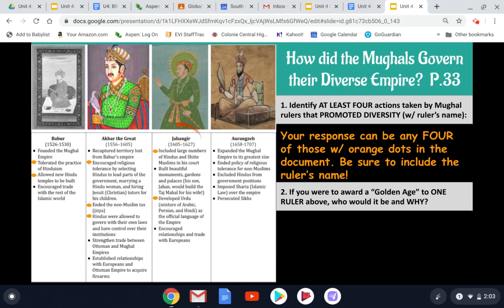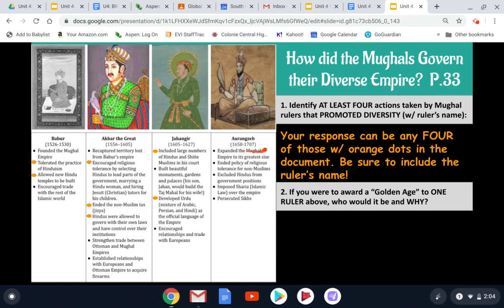For our third ruler in the document, Jahangir, there are 2 accomplishments that promote diversity for him. He included large numbers of Hindus and Shiite Muslims in his court. He also develops Urdu, which is a mixture of Arabic, Persian, and Hindi, as the official language of the empire.